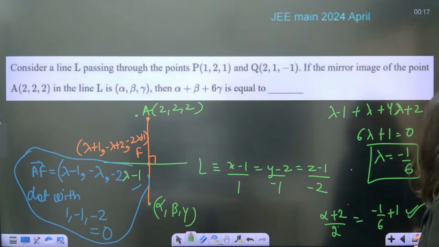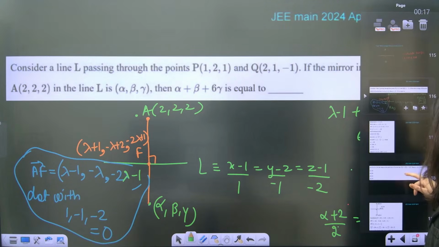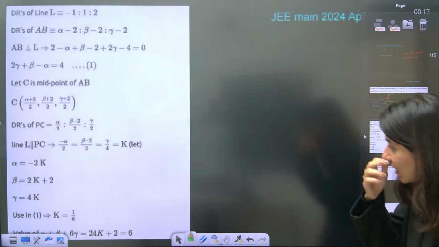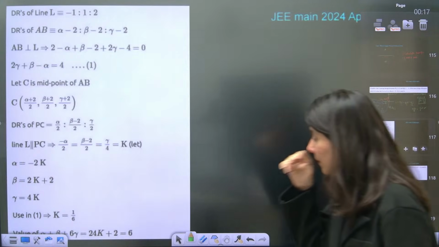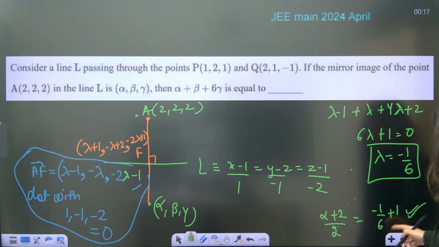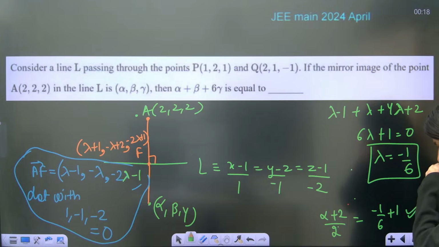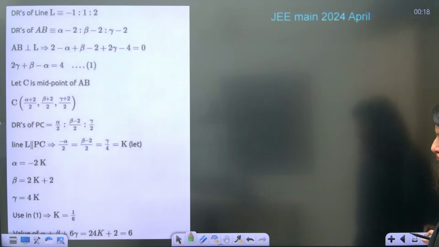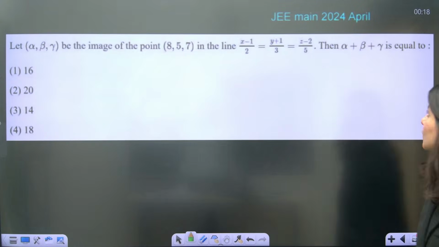Alright, so again, mirror image of a point about a line. You will solve it. You will get the value of alpha equal to minus 1 by 3. Are we getting it? Minus 1 by 3. So this is 5 by 3 minus 2. So this is how you will get it.